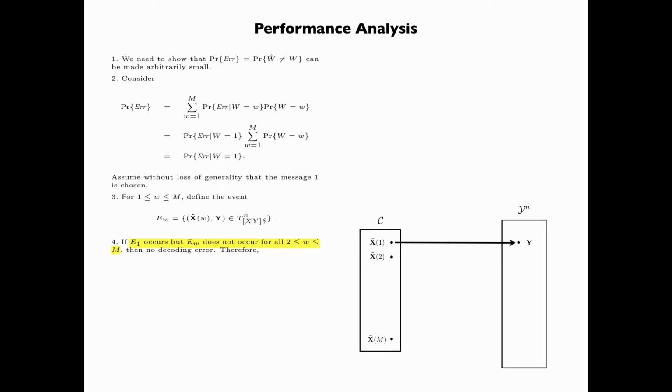Now observe that if E1 occurs, but EW does not occur for all W from 2 up to M, then no decoding error would occur, because according to our decoding rule, the received sequence y would be decoded to message 1. Therefore, the probability of E1 intersect E2 complement, intersect E3 complement, intersect all the way to EM complement, given that W is equal to 1, is upper bounded by the probability that the error event does not occur, given that W is equal to 1.